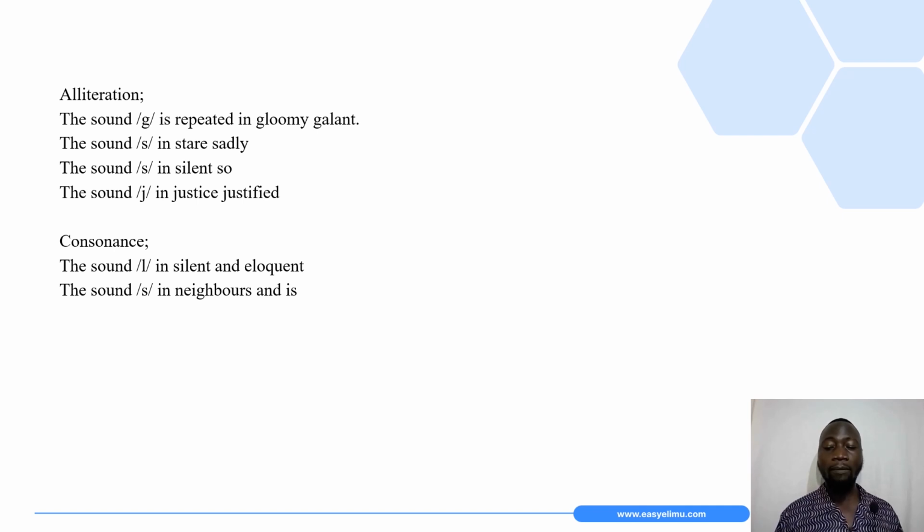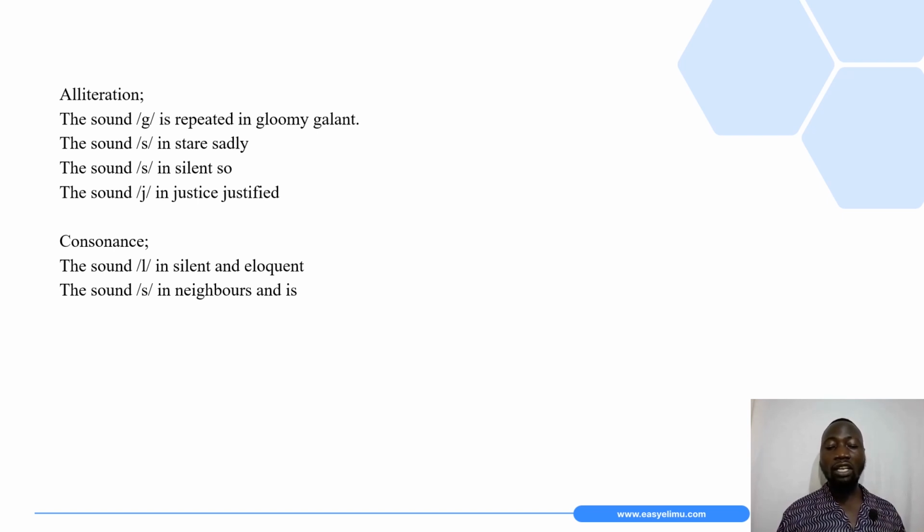So we say the S sound is alliterated. And again, if we look at silent and so, the S sound is alliterated. Then lastly, under alliteration, we have justice, Jesus, justified. The initial sound in justice, Jesus, and justified is alliterated.